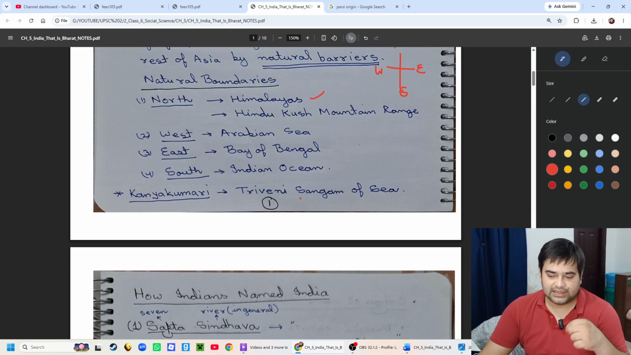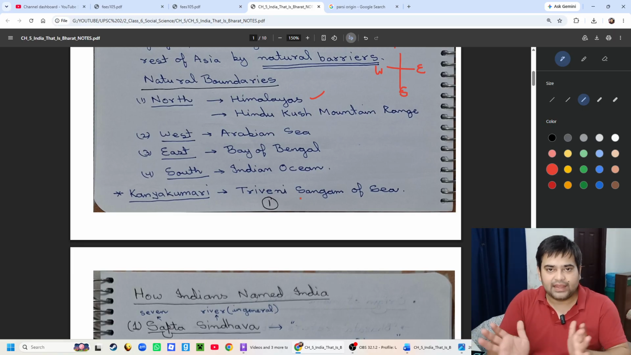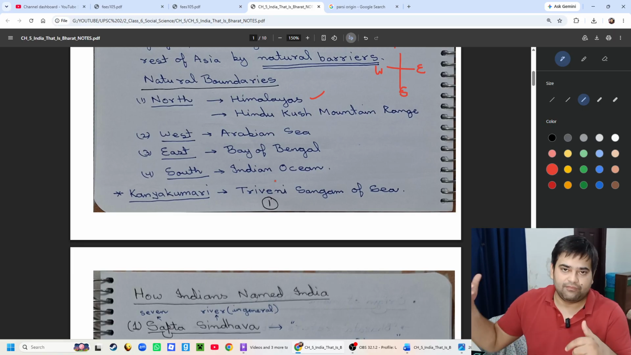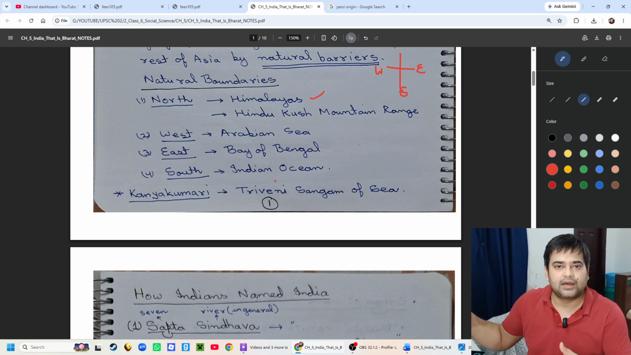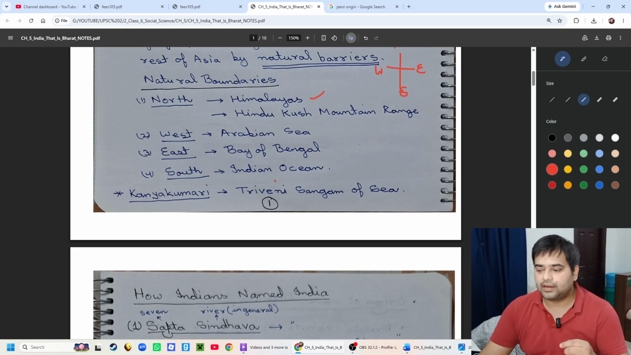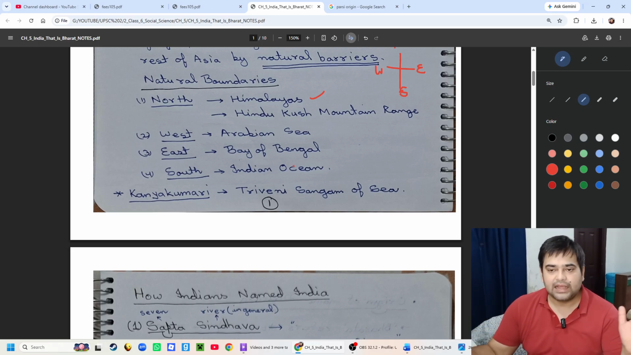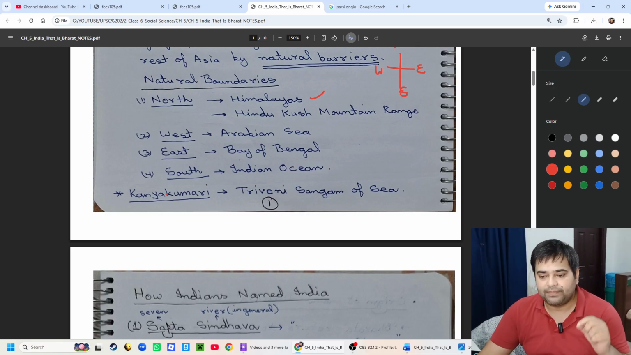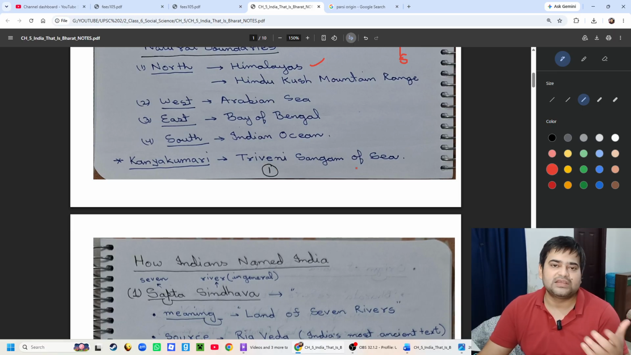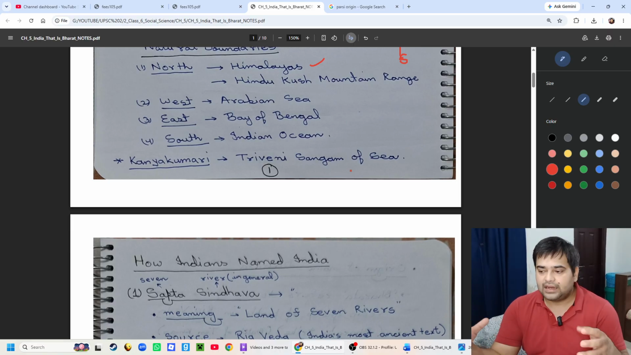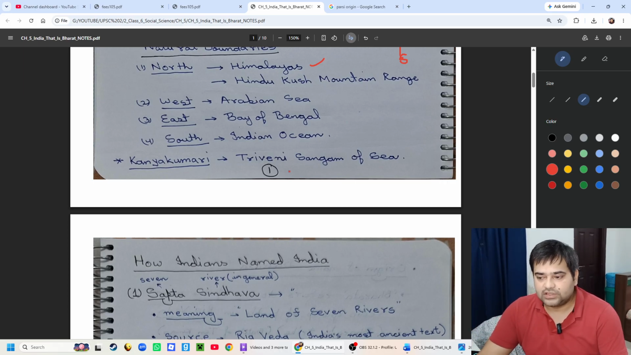Kanyakumari is the southernmost tip of the main Indian land. Obviously, for India as a whole, the southernmost tip would be in Andaman and Nicobar, but for the mainland of India, the southernmost tip is Kanyakumari. It is also known as the Triveni Sangam of the sea. The three seas that meet at that place are the Indian Ocean, the Bay of Bengal, and the Arabian Sea.